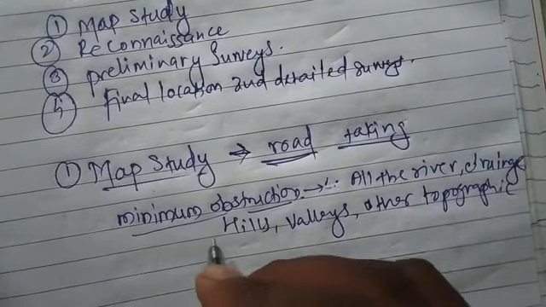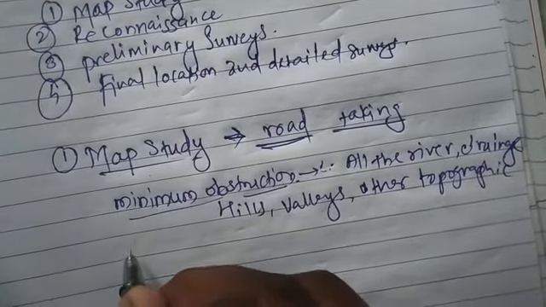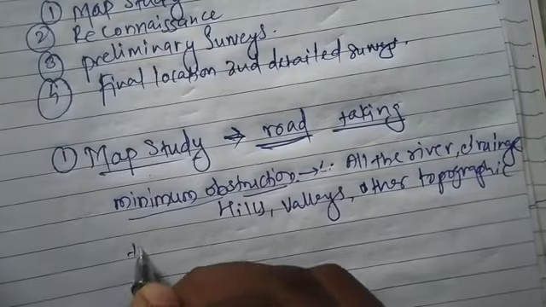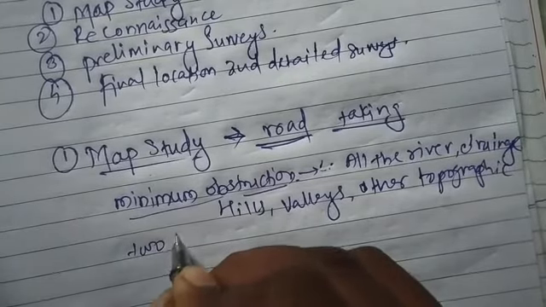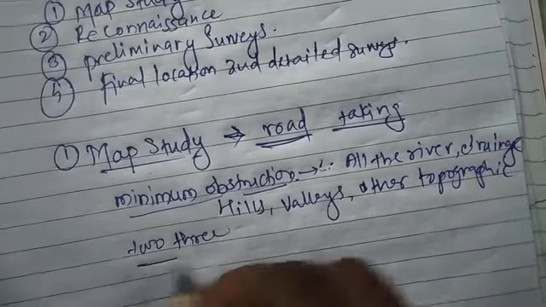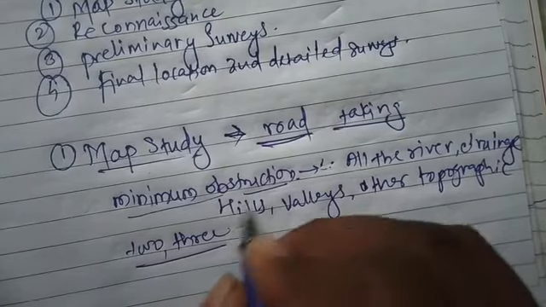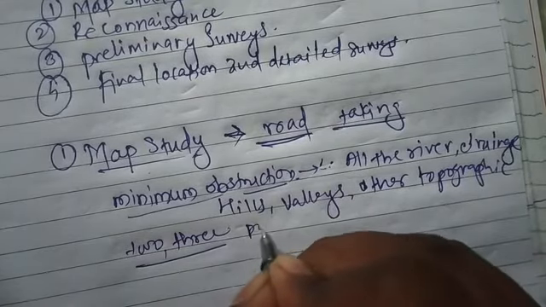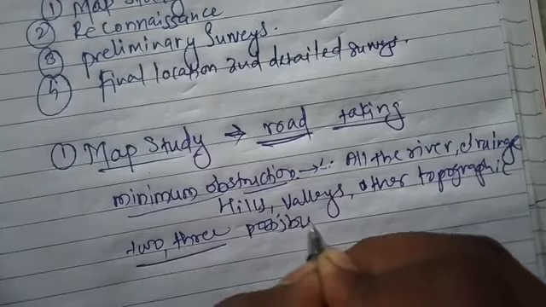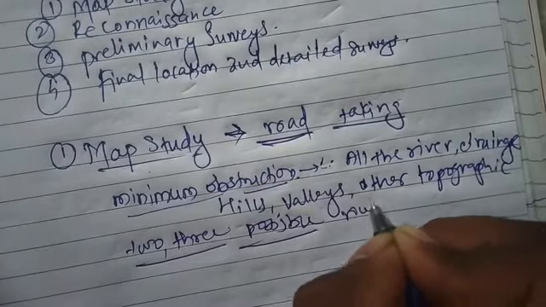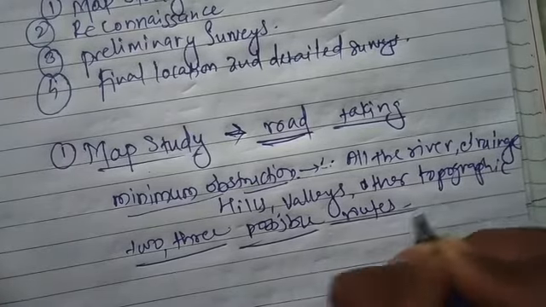and we'll select 2 or 3. Sometimes we may select more than this also. 2 or 3 possible routes for the road.